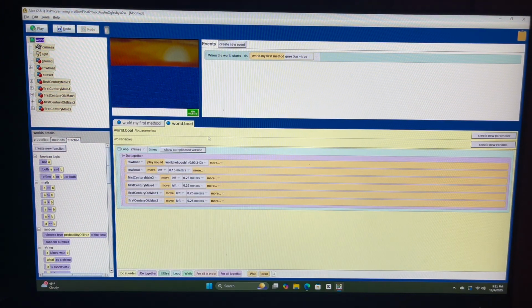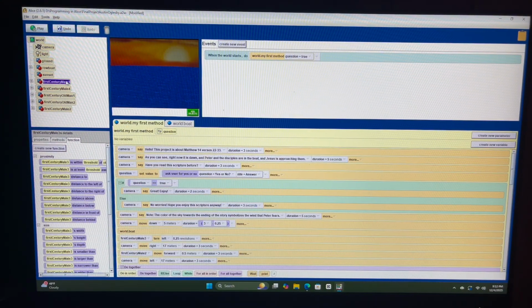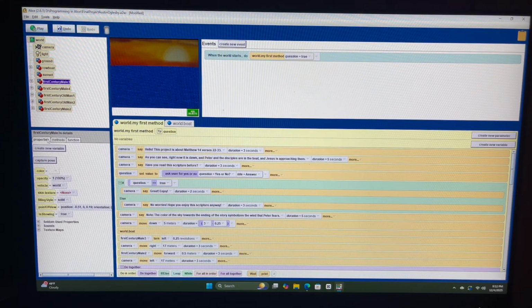And then in the new method I used, you will see that I used a loop and a do together as well. And I also had multiple objects moving with the boat, the disciples and Peter. And also in that loop, you'll see that I had the rowboat play the sound of the whoosh. And also for each of the disciples, I had their vehicle set to the rowboat so that they would move